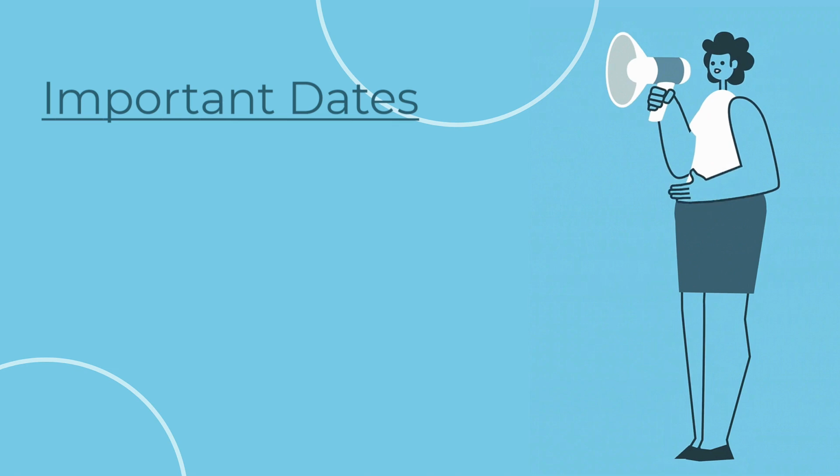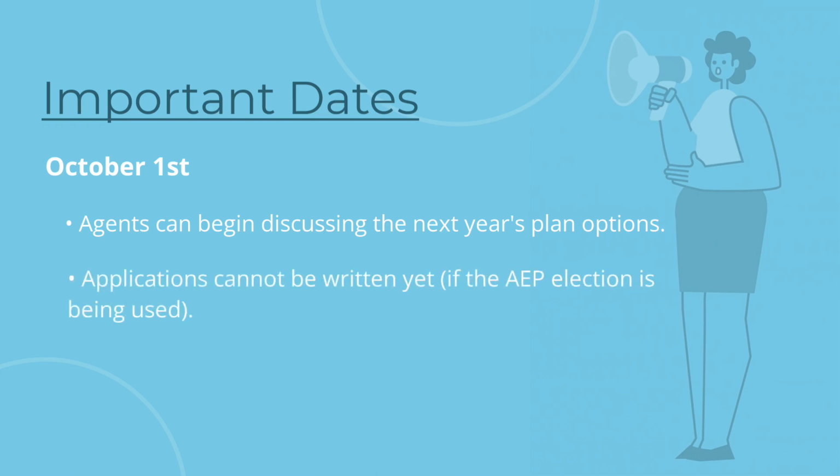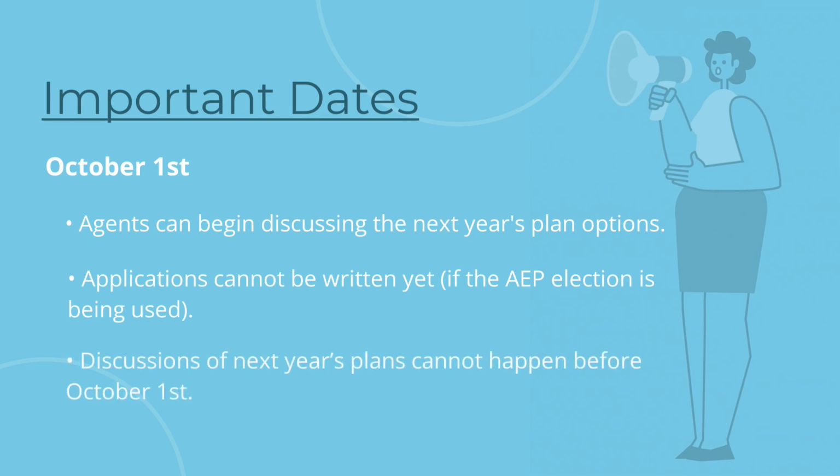There are some important dates to remember when it comes to the Annual Enrollment Period. October 1st marks when agents can begin discussing the next year's plans. Please note that at this time, an agent is not allowed to collect an application using AEP as the special election period. Also, prior to October 1st, an agent is not allowed to mention anything about the annual election period.